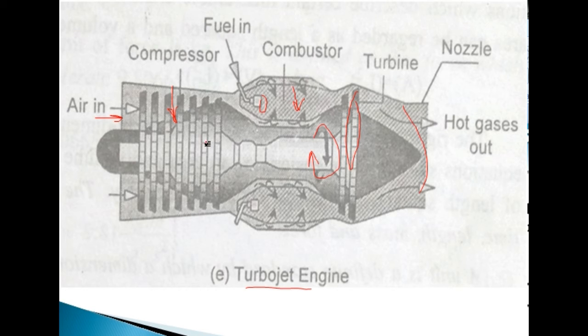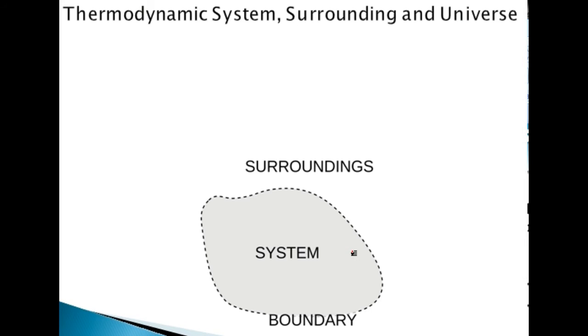So here we are seeing that the air is being compressed, then combustion is there. So the energy of the fuel is being converted into the rotation of the turbine, that is the mechanical energy. So it is giving the kinetic energy or the motion to this turbojet. So this is the application of thermodynamics.